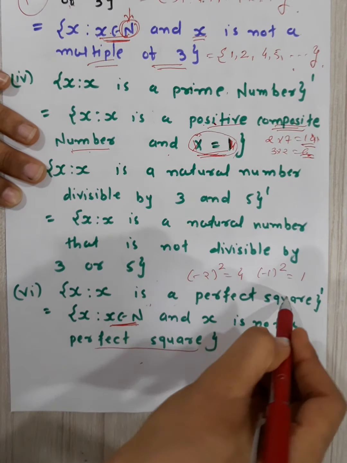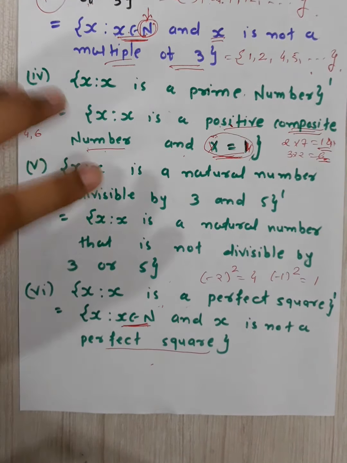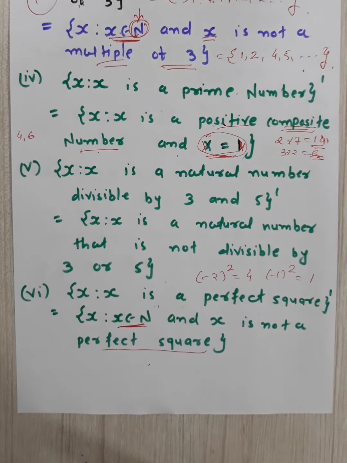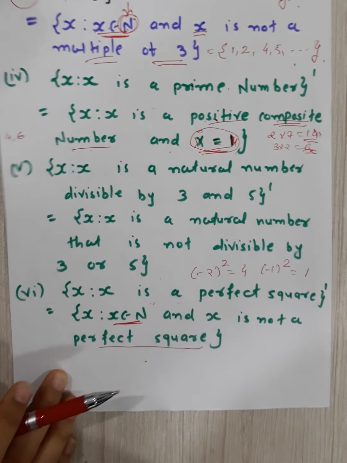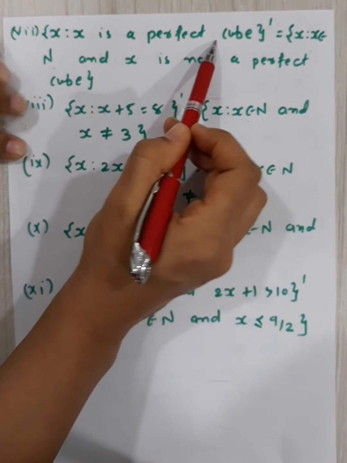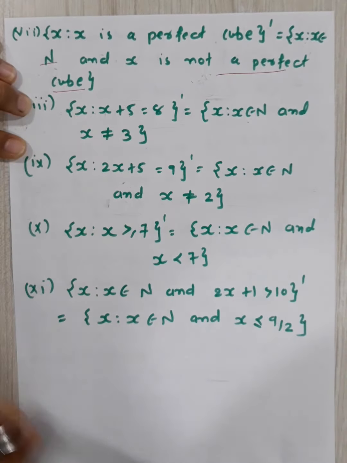If x is a perfect square, you have to write its dash. You have to write what is in the universal set, but which should not be in this set. So x is not a perfect square, but condition is x belongs to N. Okay? Similarly, next, perfect cube. Same, x belongs to N, but x is not a perfect cube.